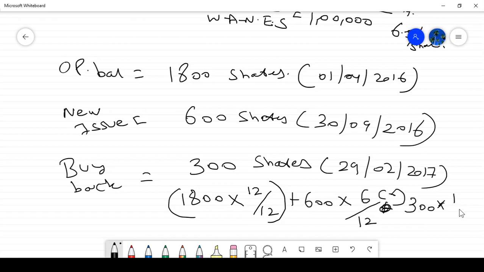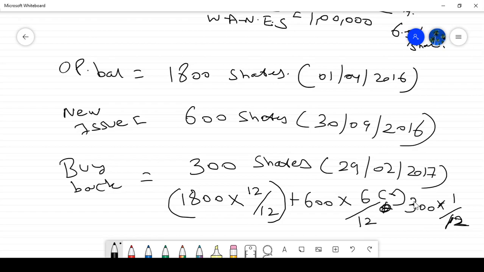Second case, 600 shareholders invested only in the middle of the year, so 6 bar 12, minus 300 into 1 bar 12. Why minus? Because it is deletion, buyback. Shares are bought back again, so I am deleting. For what period do I have to delete? Only for 1 month, because out of 12 months only 1 month the shareholder is not there in the company. For the balance 7 months this shareholder's money is in this company only.